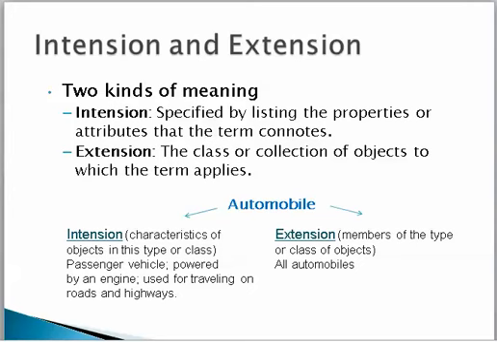That's its extension. If I want to say what gets an object placed in that category, what counts as an automobile, well, I would say it's those things that have the characteristics or the intention of things like being a passenger vehicle powered by an engine, etc. That's what gets these particular members included as that type, are the intentions. So the intentions determine what objects go into the class. In other words, they determine the extension.